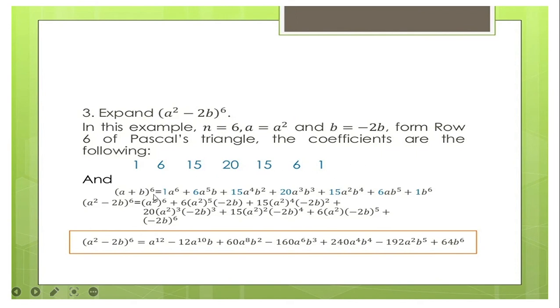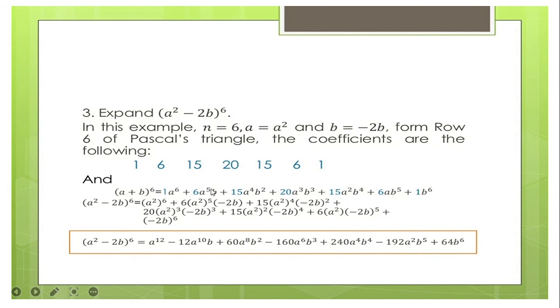So a plus b to the power of 6 is equal to a to the power of 6. Again, we start with the numerical coefficients. Our numerical coefficients are 1, 6, 15, 20, 15, 6, 1. And then we start with a. For our a, the largest exponent is 6, because our n is 6. So we cannot go up to 7. So our a is 6, 5, 4, 3, 2, 1, and then 0. We no longer have a. Next, our b starts at 0, so we have no b in the first term.